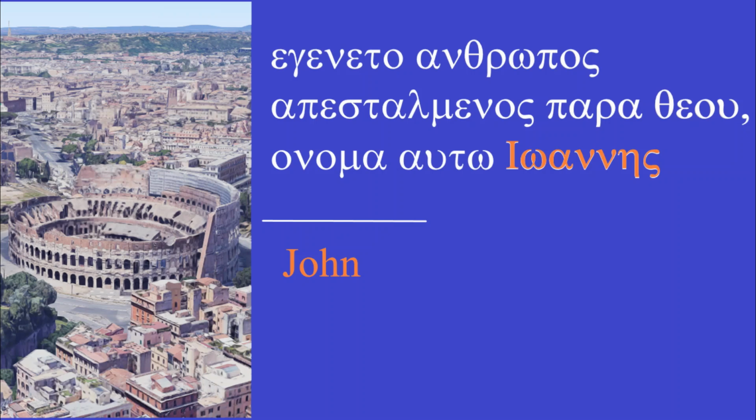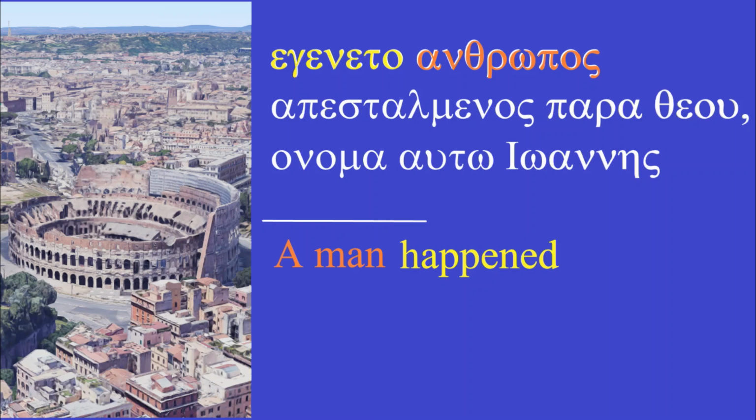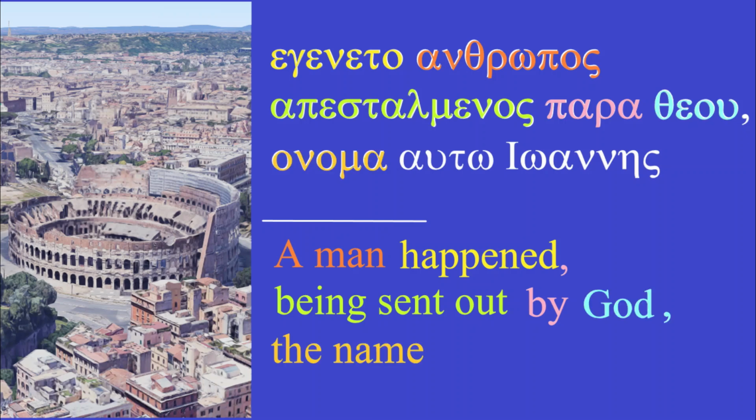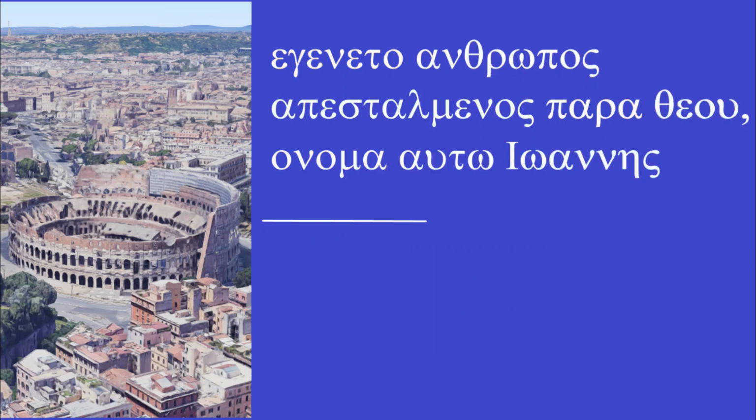Now let's read this again. Anthropos, a man. Egeneto, happened. Epistalmenos, being sent out. Para, by. Theou, God. Onoma, the name. Auto, by him. Ioannis, John. Now to examine some of the grammar more closely, let's start with the verb.